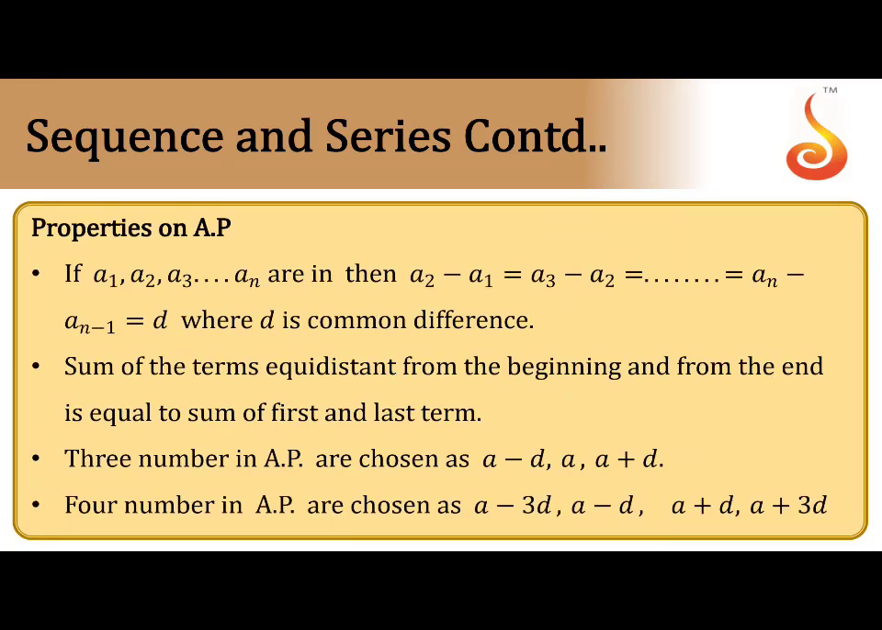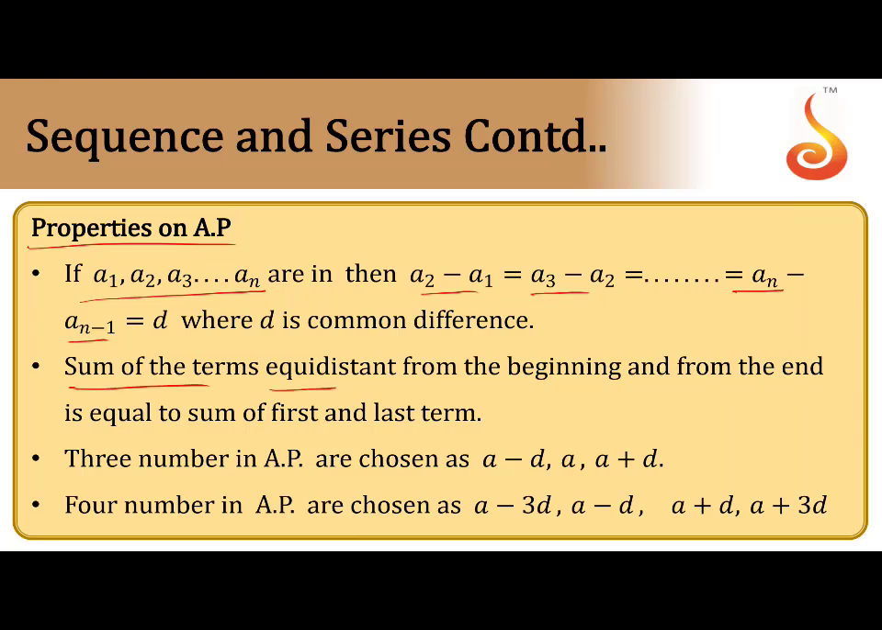Some properties of AP. If a1, a2, a3 and so on are in AP, then a2 minus a1, a3 minus a2 and so on, up to an minus a(n minus 1), is what? d. That means the difference of terms is constant, equal to d. So d is called the common difference. That is the first property.